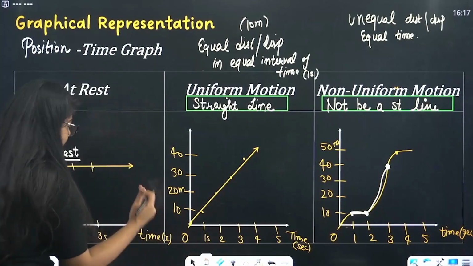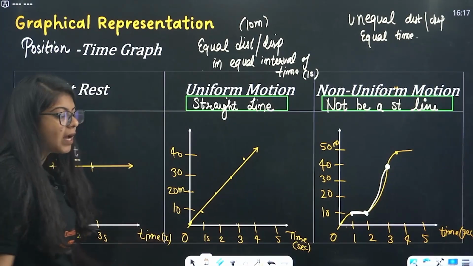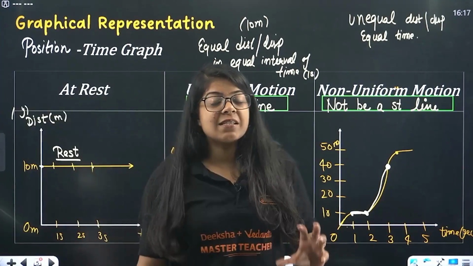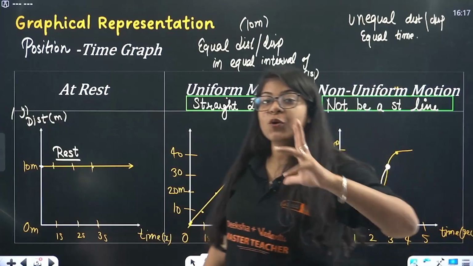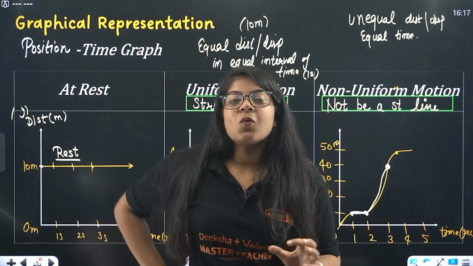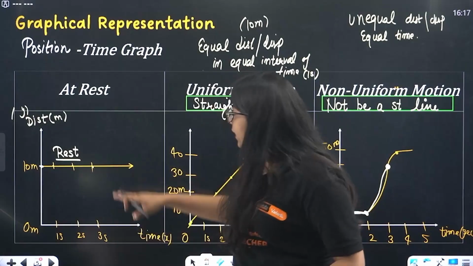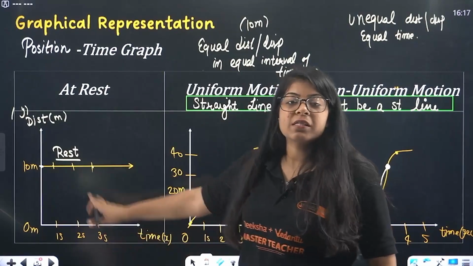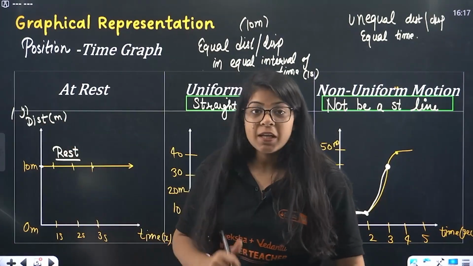We kept time on the x-axis. Now beta, there is a very good thing. It's a little bit of high level, but if you know, you'll understand. I learned it in my graduation. So what happens? How do we know? Why did I not take distance on x-axis and time on y-axis? That's a really good question.